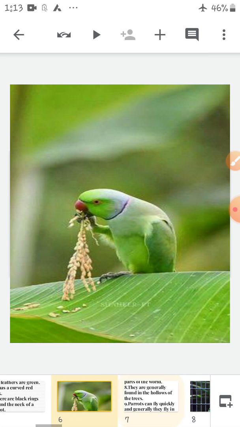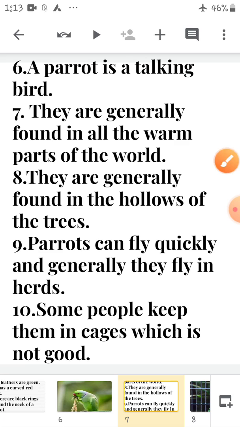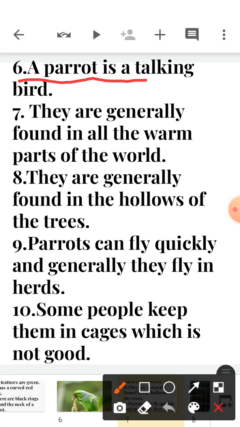Next is, a parrot is a talking bird. It can talk, right, children? If you teach the parrot properly, it can talk also. It can mimic. Okay. It can imitate others.